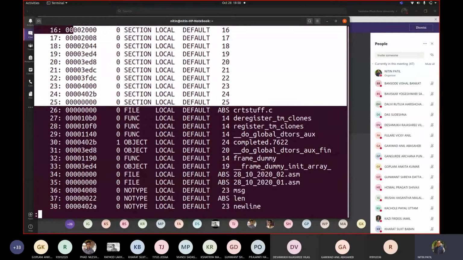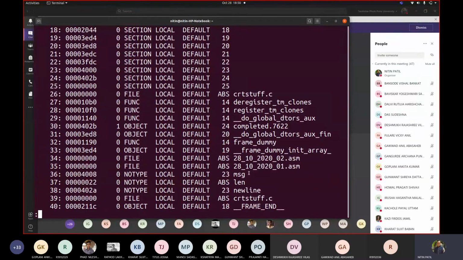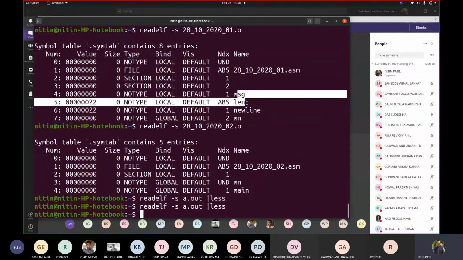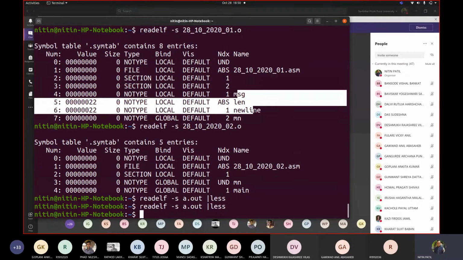I should concentrate on this part: entry number 36, entry number 37, entry number 38. In this case, they were 4, 5, 6. So try writing this kind of application where you combine two data structures together.